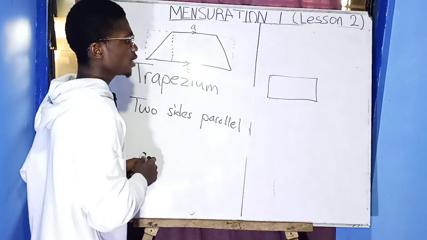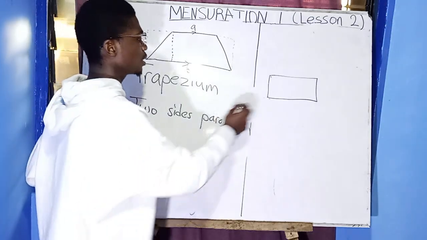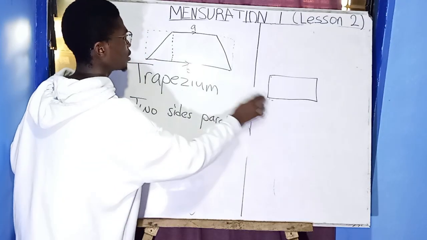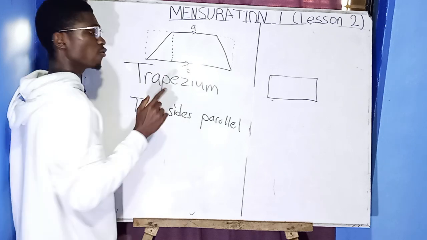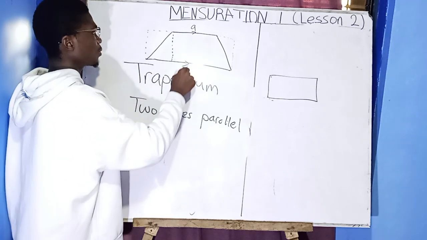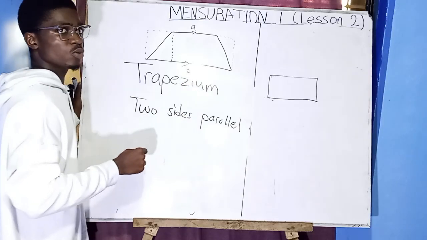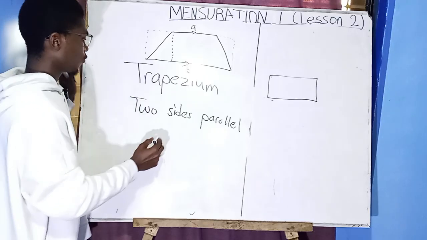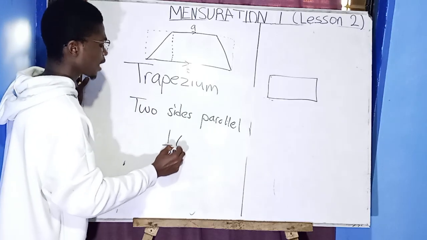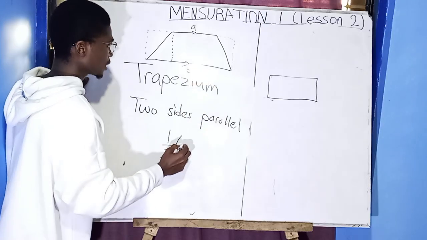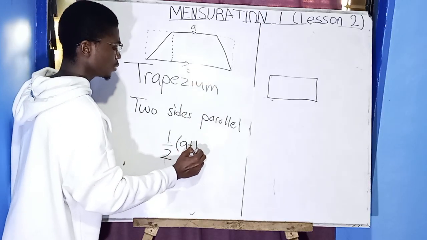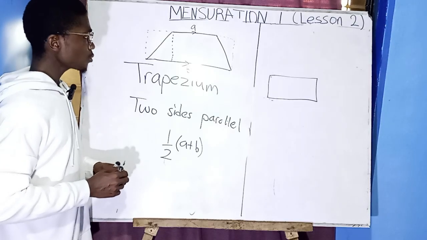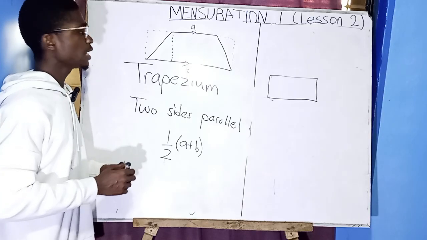If you are to find the area, it will be length times this one. But here, the sides are not the same, so we can't use one of them for the length. We have to add up the sides together. So we are going to get half of the parallel sides, which is A plus B, times the height.